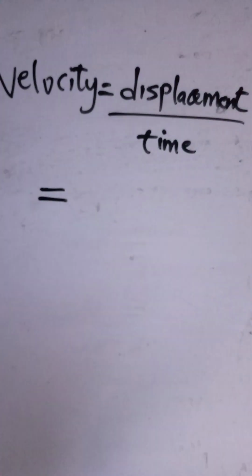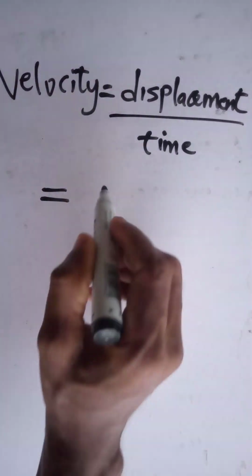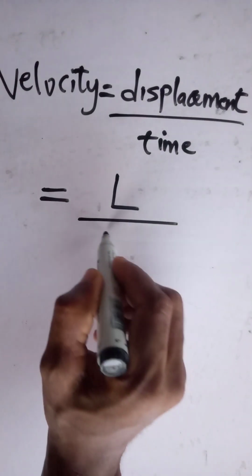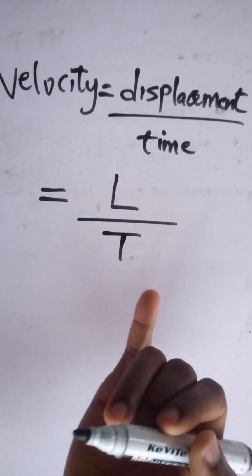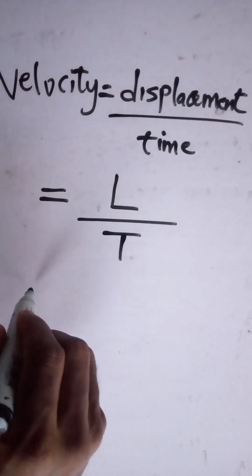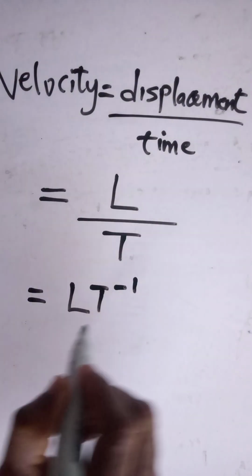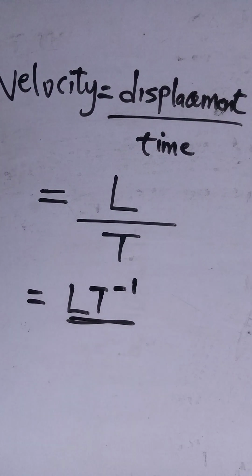So from the three basic fundamental quantities, displacement can be replaced by L, and our time is always t. From indices again, you can bring the denominator up, it will become LT raised to the power of -1. So LT^-1 becomes the dimension for velocity.